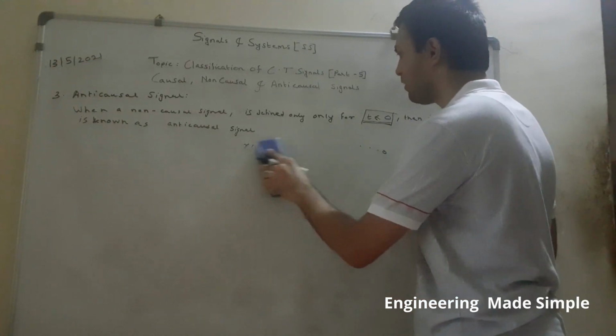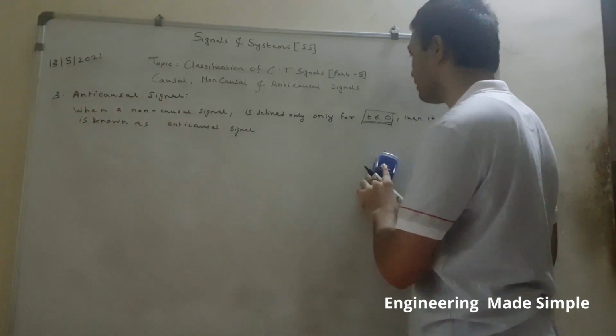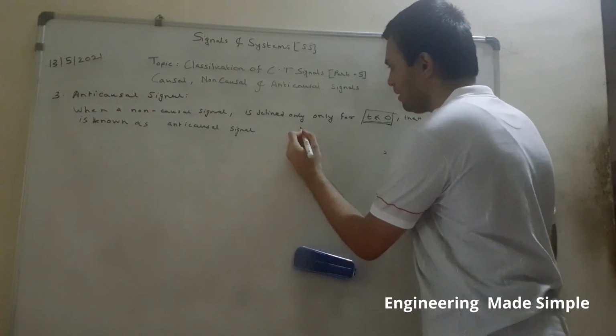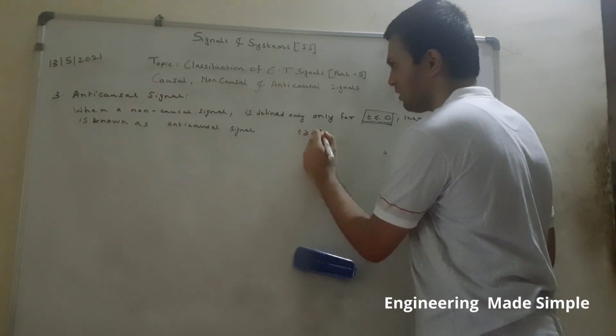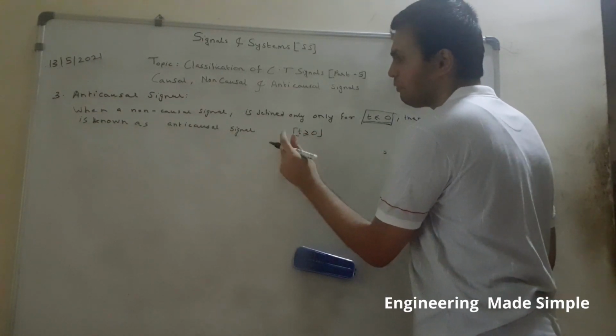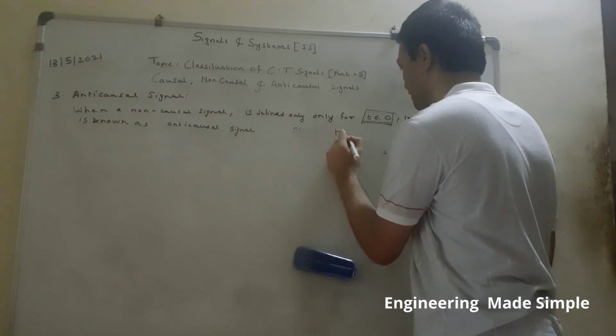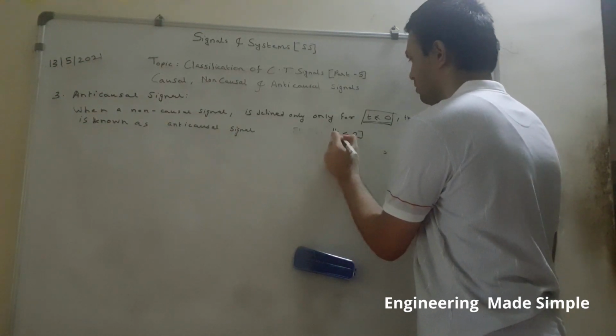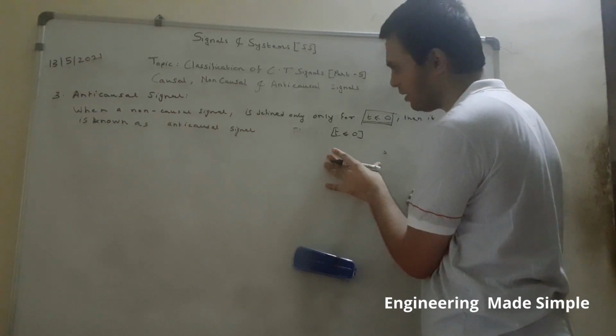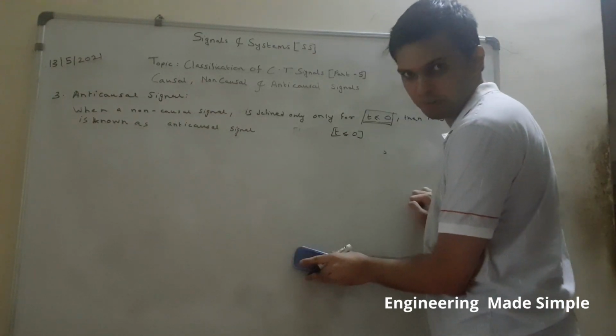Another way of remembering it: what is the definition of a causal signal? A signal which is defined for t greater than 0. So when I put anti before causal, you just have to reverse the sign in the definition. The signal which is not causal is anti-causal. That is the best way of remembering it.